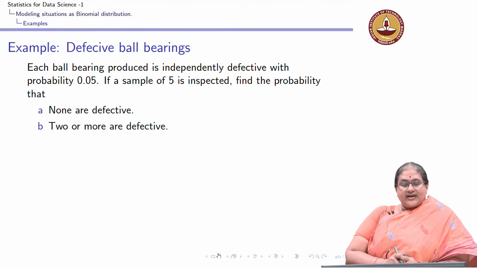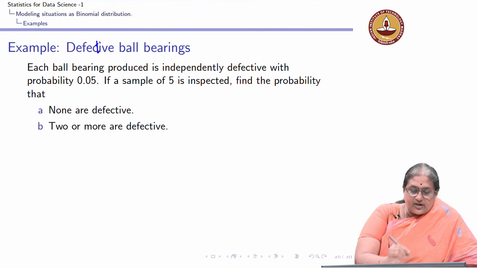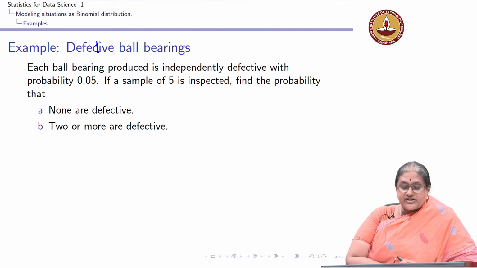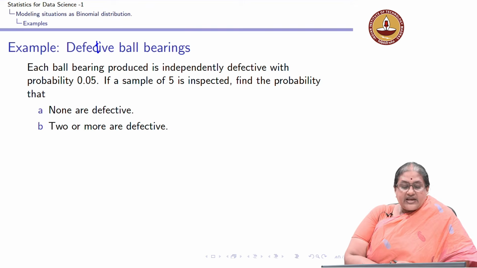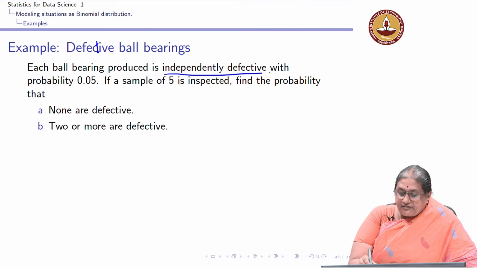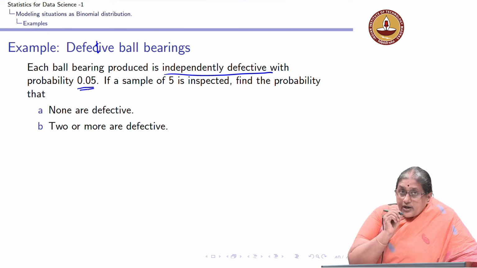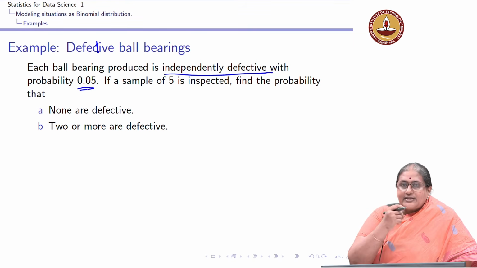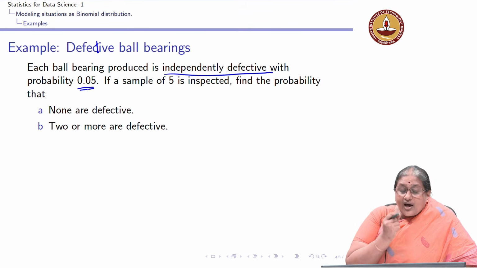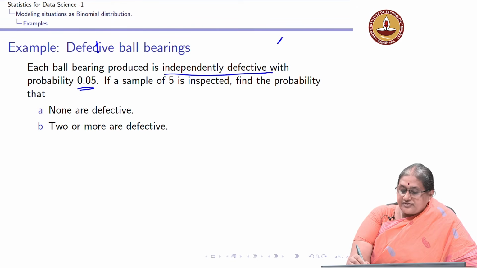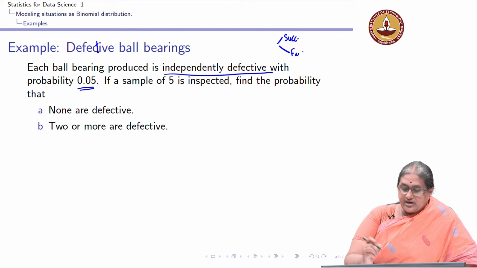Now, let us look at the next thing where I am looking at defective ball bearings. Again, I have a production process or a manufacturing process where each ball bearing is produced independently defective with a probability 0.05. So, the Bernoulli trial here is the chance of a ball bearing being defective, and I know that the success is being good and the failure is being defective,